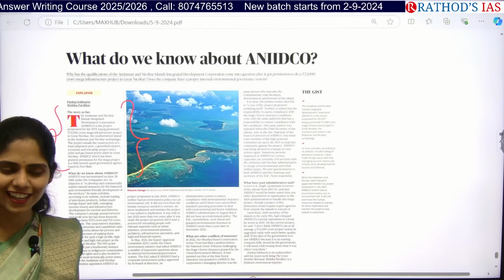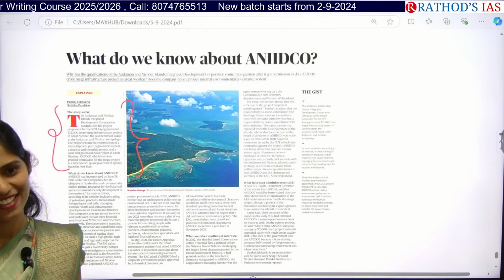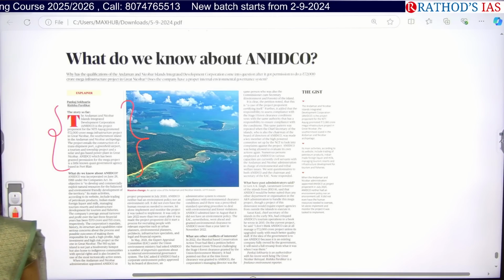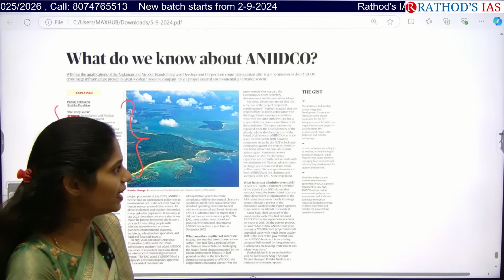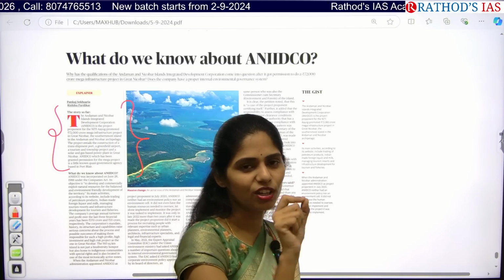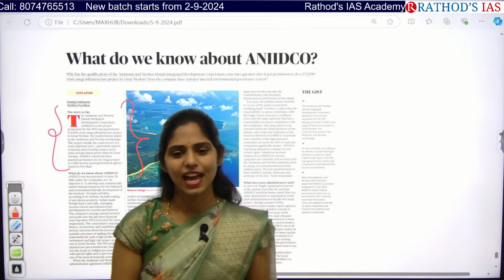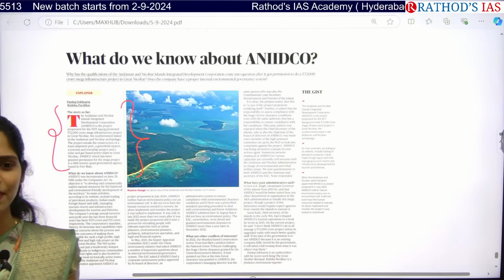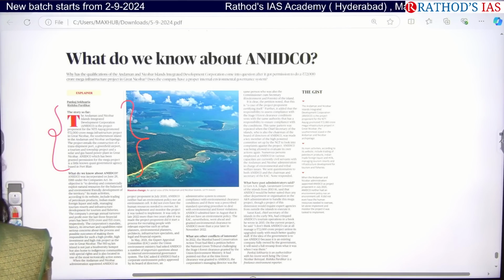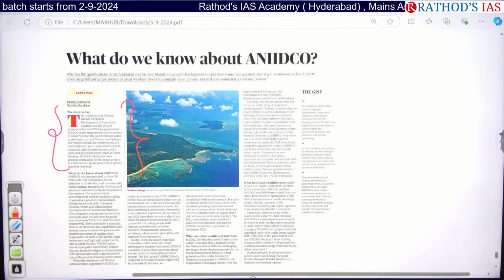Landslides. Actually, there is one article regarding landslides, the Nagaland landslides, and I forgot to add that article. So you have to make a note of where landslides have recently happened, because you can give examples in your environment, geography and disaster management answers. You have to maintain a list of such disasters and where they happened.